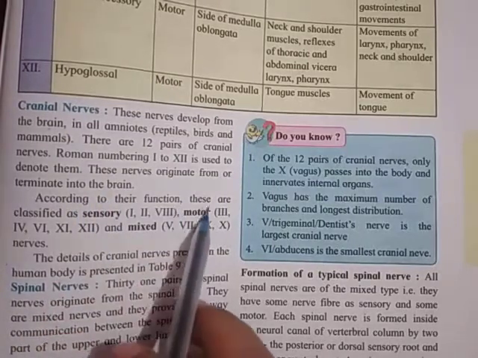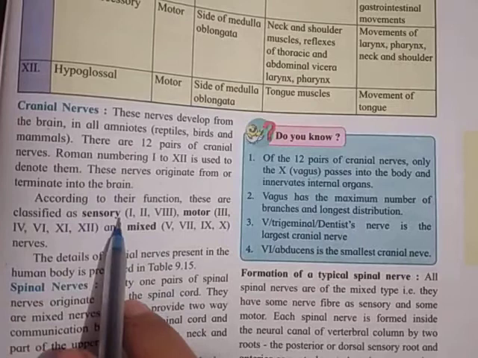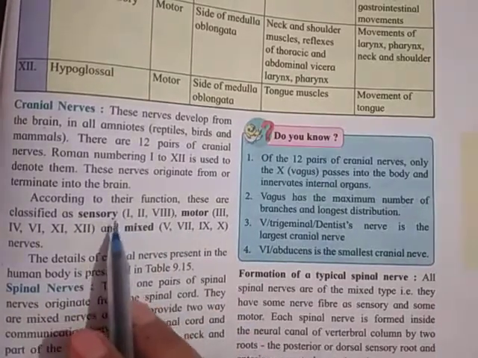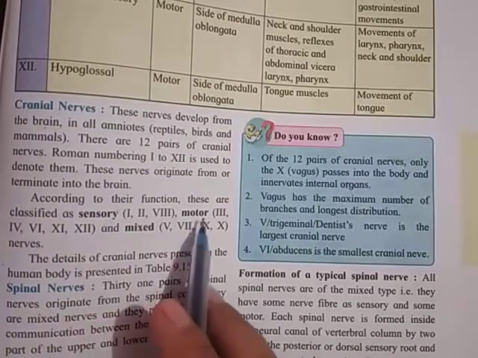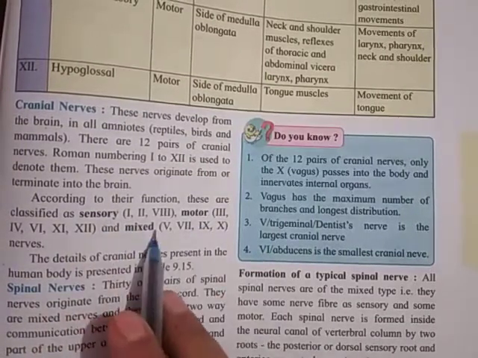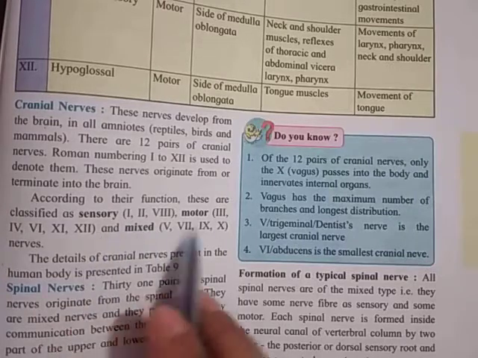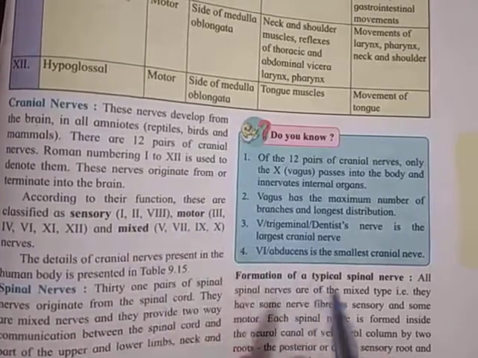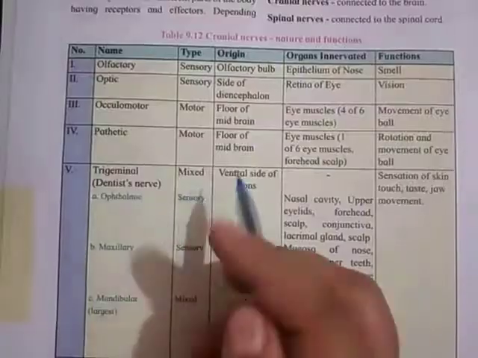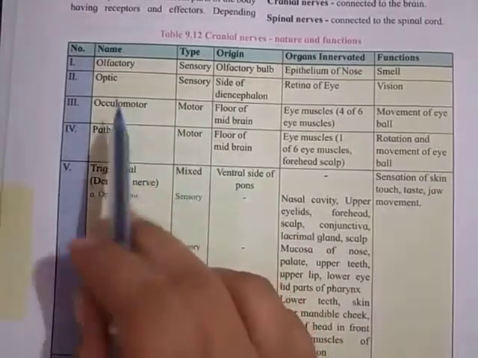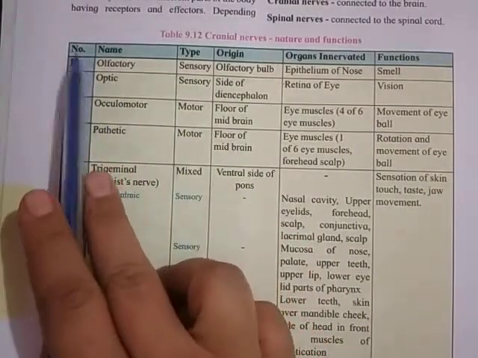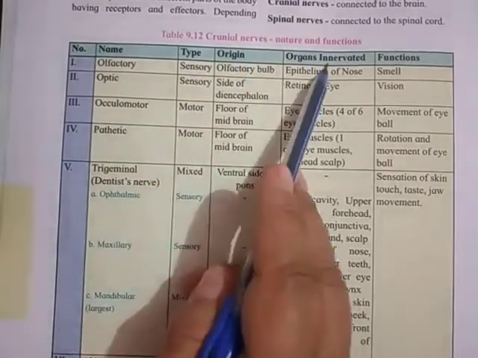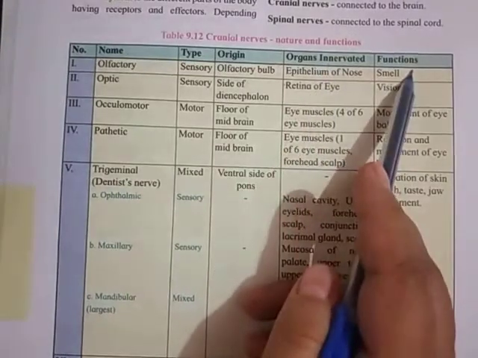According to their function, these are classified as sensory nerves, motor nerves and mixed nerves. As we saw how the sensory nerve works, how the motor nerve works, how the mixed type of nerve works, on the basis of their function these are classified as sensory, motor and mixed type. So let's see the table. In the table, column 1 indicates the number, then name, type, origin, organ innervated and function.